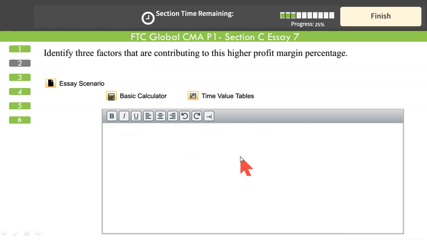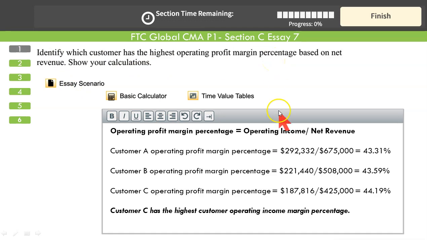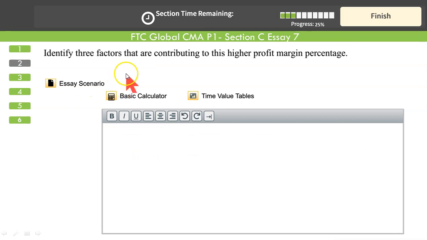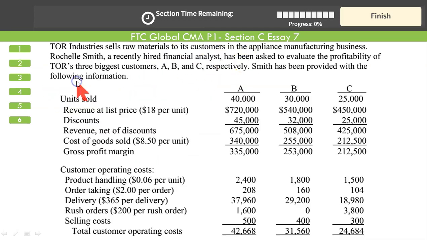Next question. Identify 3 factors that are contributing to this higher profit margin percentage. We have quite sizable percentage for all customers, 43, 43, 44. So what is causing higher percentage? We need to analyze the given data. Question says identify 3 factors that are contributing to this higher profit percentage. Going back to the scenario.